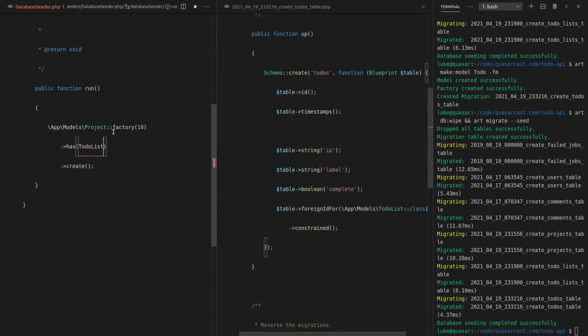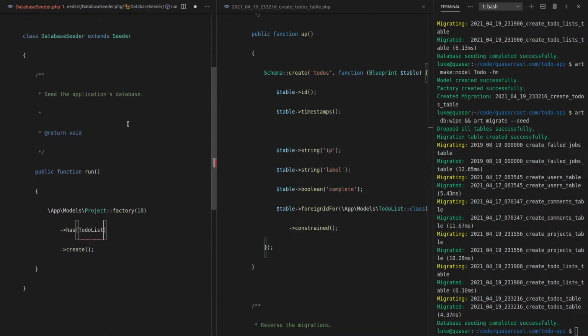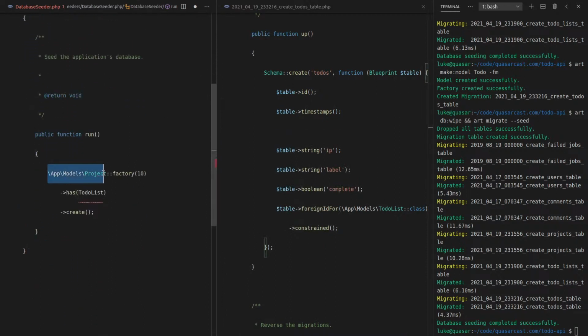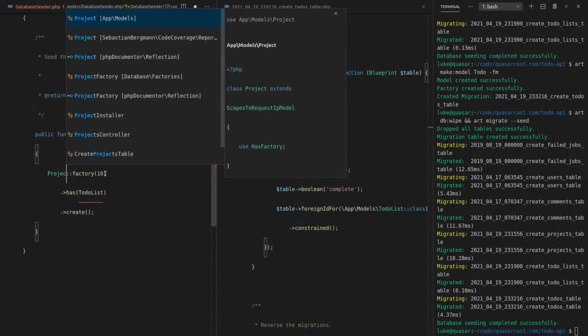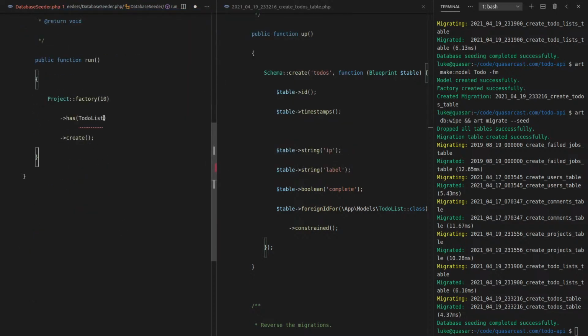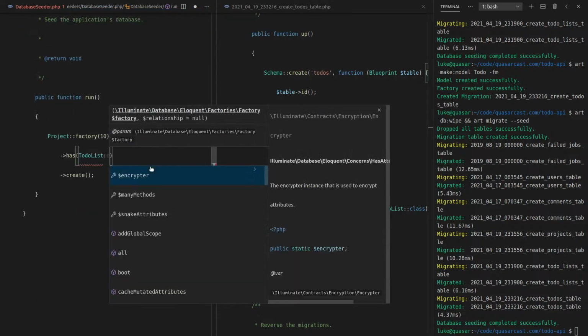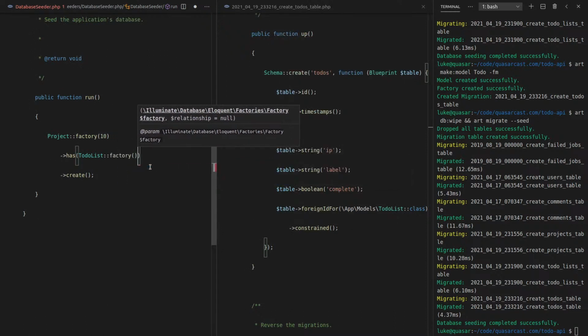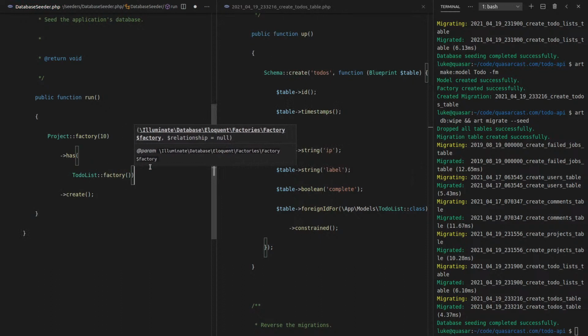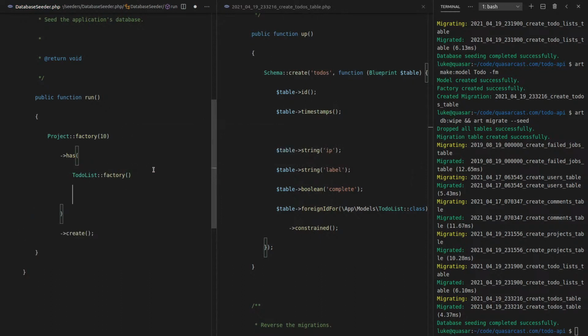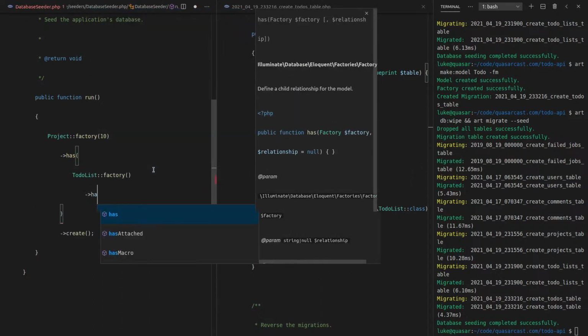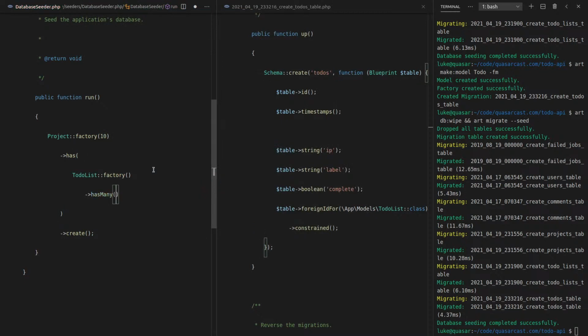I'm going to import that just so that it doesn't get out of control here. So let's import everything in this file. Project, to-do list factory. Let's lay this out a little nicer.